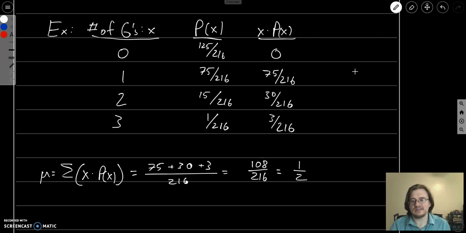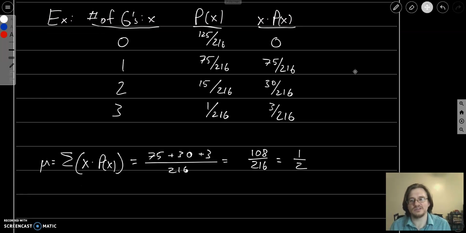So how many 6s would you expect to roll if you roll 3 dice? About a half of a 6. Well, a half of a 6 doesn't really make sense, so maybe a better way to interpret this would be either 0 or 1 6s. The expected value is exactly 1/2, but what this means is we'll get close to either 1 or 0.